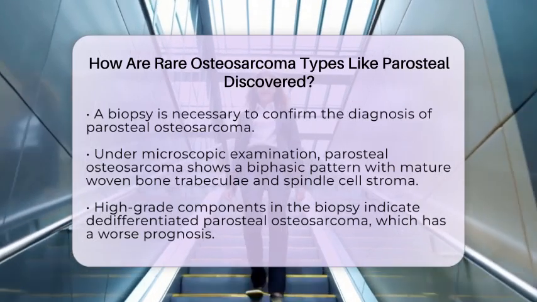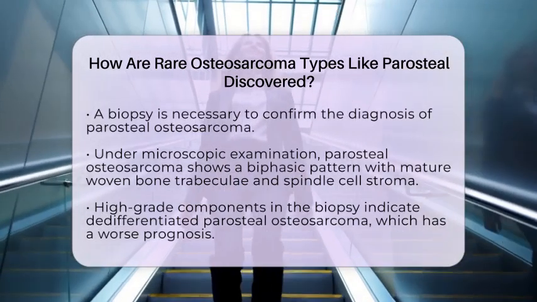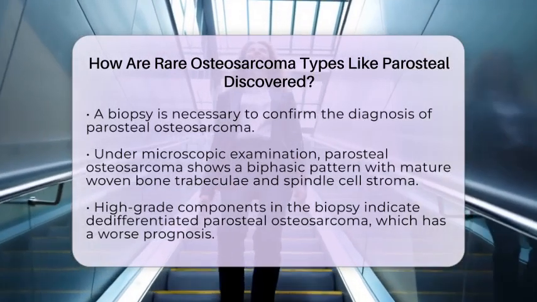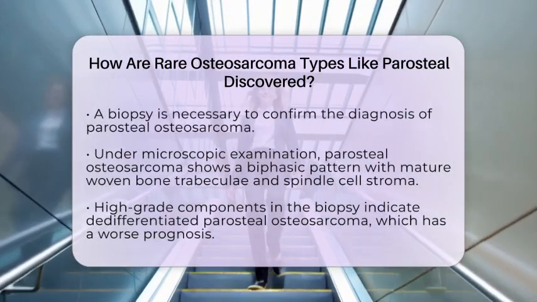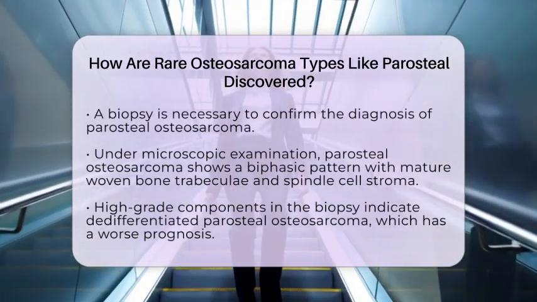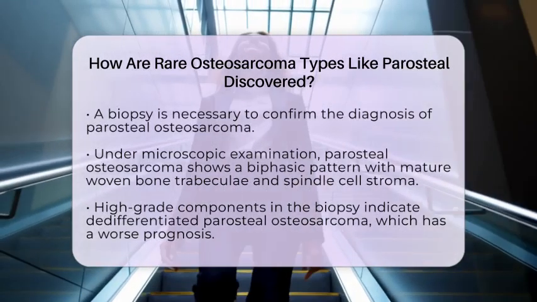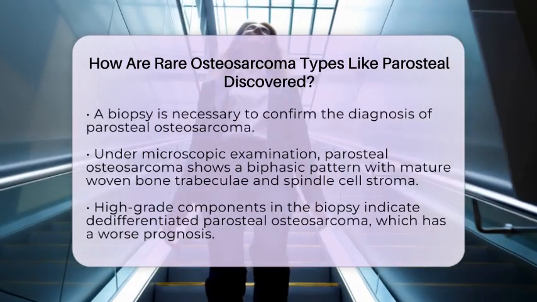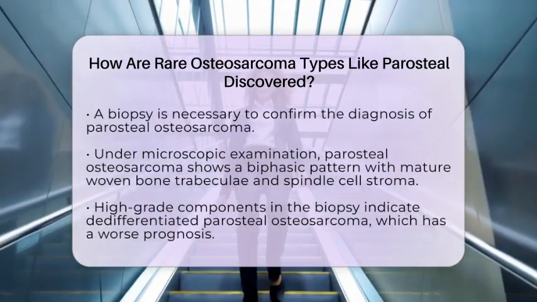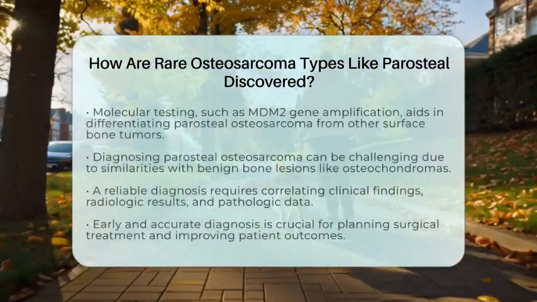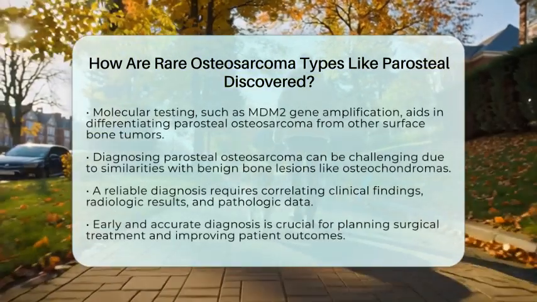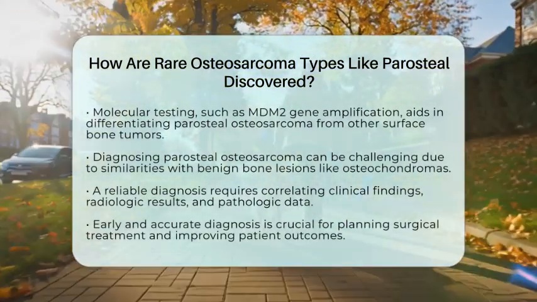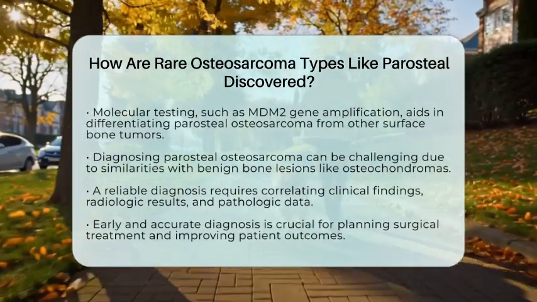For instance, the amplification of the MDM2 gene is often found in parosteal osteosarcoma and helps differentiate it from other surface bone tumors. Diagnosing parosteal osteosarcoma can be tricky because it can resemble benign bone lesions, like osteochondromas. Therefore, it is essential to correlate clinical findings, radiologic results, and pathologic data. The combination of imaging and biopsy results allows for a reliable diagnosis.